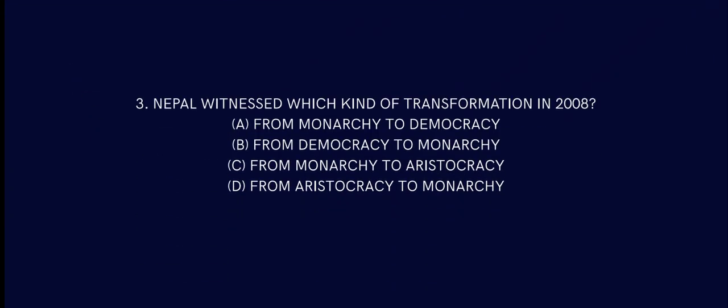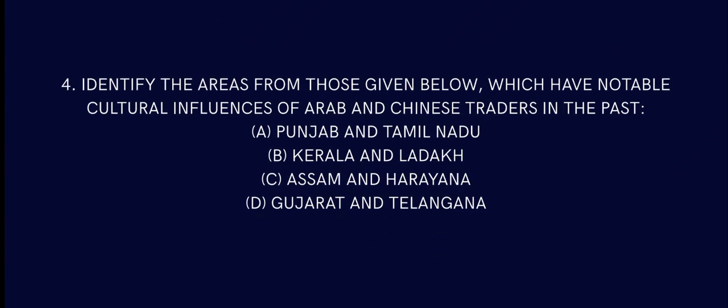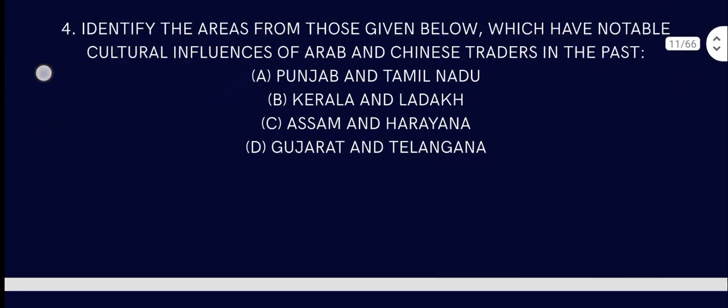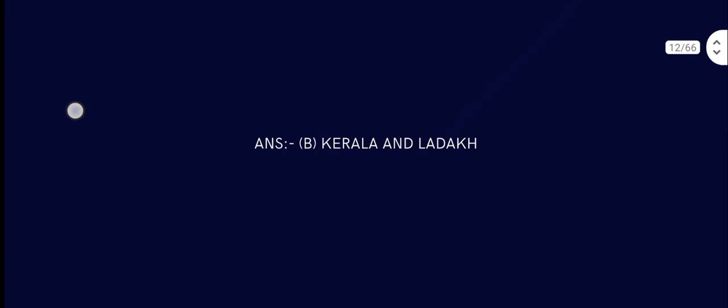Question number 3. Nepal witnessed which kind of transformation in 2008? This is a factual question. They used to be a monarchy, then they turned into a democracy around 2008. So the answer is from monarchy to democracy. Question number 4. Identify the areas from those given below which have notable cultural influence of Arab and Chinese traders in the past. That should be Kerala and Ladakh, because both had cultural impact due to international trade, pilgrims and all sorts of things. So Kerala and Ladakh is your answer.